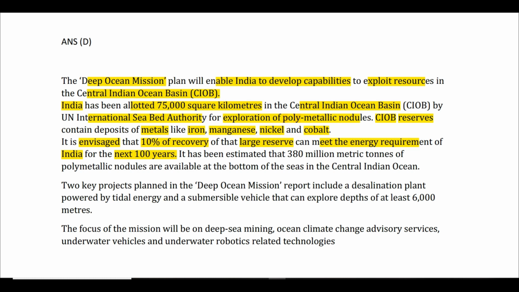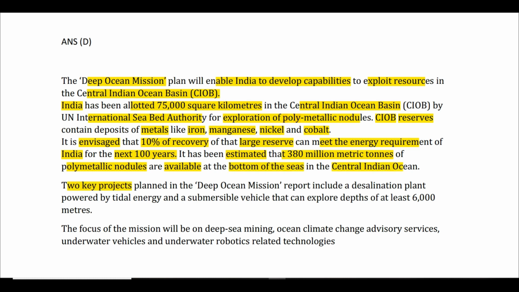That is the kind of potential the central Indian Ocean basin holds, right? And that is why this particular mission becomes very important for India's energy security, and also from the economic aspect as well. It has been estimated that 380 million metric tons of polymetallic nodules are available at the bottom of the sea in the central Indian Ocean.